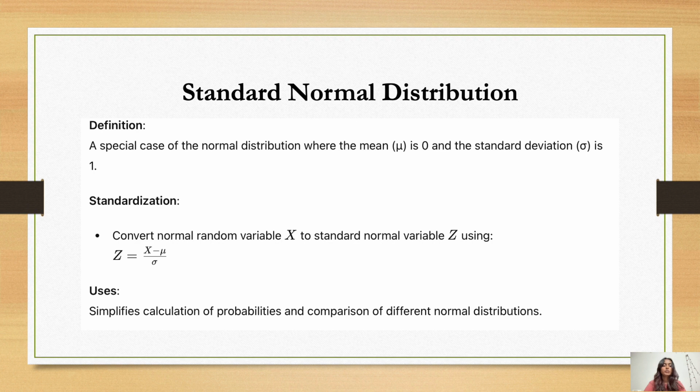Next, uses. What is the use of the standard normal distribution? It simplifies calculation of probabilities and comparison of different normal distributions. So basically it compares different normal distributions and simplifies the calculation of probabilities.